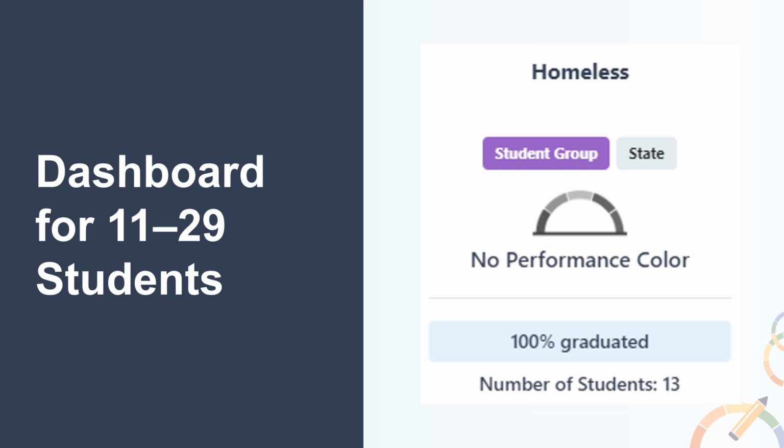And because this is between 11 and 29 students, the card displays a no performance color and a grayed out gauge. For any reporting of 11 to 29 students in the denominator, the LEA, school, or student group is not held accountable for differentiated assistance at the LEA level and TSI at the school level.